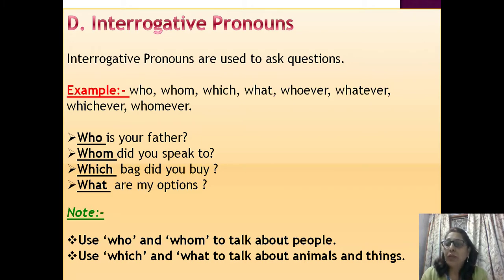There is one thing also to remember, who and whom. These are used to talk about people. Which and what are used to talk about animals and things.